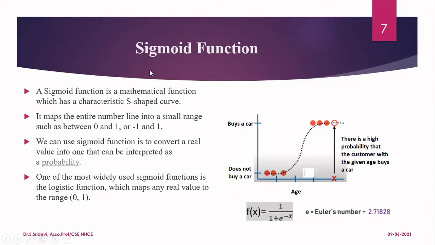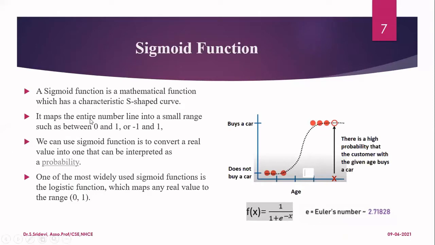Here we are going to use something called the sigmoid function. This sigmoid function is a mathematical function which has a characteristic curve which is S in shape. Sigmoid, first letter is S. The curve has the shape of an S. If you see this, this is the curve of a sigmoid function. It is S in shape. Because of that only, it is called an S-shaped curve.